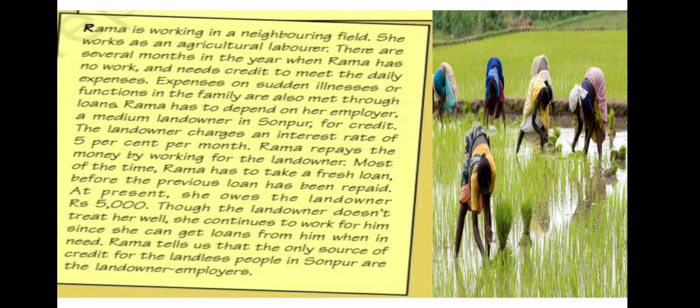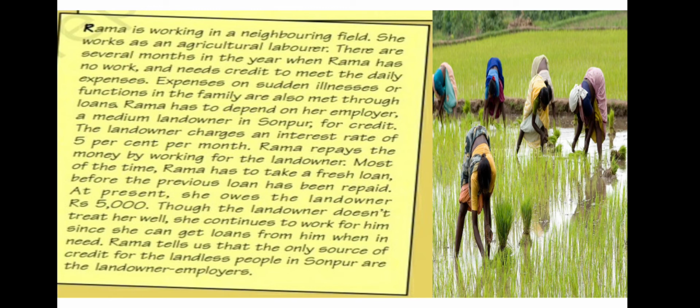Rama has to depend on her employer, a medium landowner in Sonpur, for credit. So the landowner charges an interest rate of 5% per month. Rama repays the money by working for the landowner. Most of the time, Rama has to take a fresh loan before the previous loan has been repaid. At present, she owes the landowner about rupees 5,000, though the landowner does not treat her well. She continues to work for him since she can get loans from him when in need.